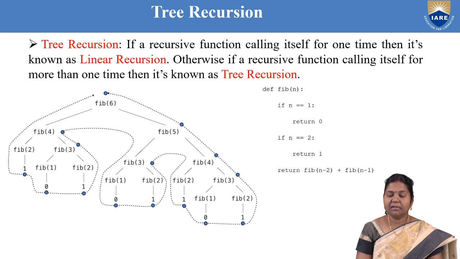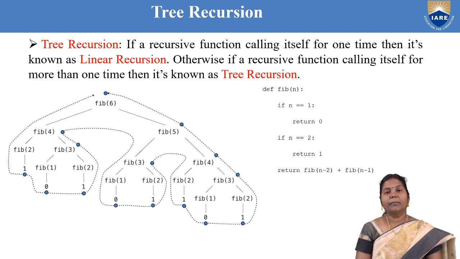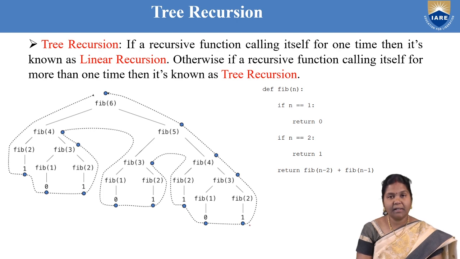If a recursive function is calling itself one time, then it is linear recursion. But otherwise, if a recursive function is calling itself more than one time or multiple times, then it is called multiple recursion or tree recursion. So you can see one example here to find the Fibonacci series. The Fibonacci series is an example of binary recursion. So here the Fibo function is calling itself twice.